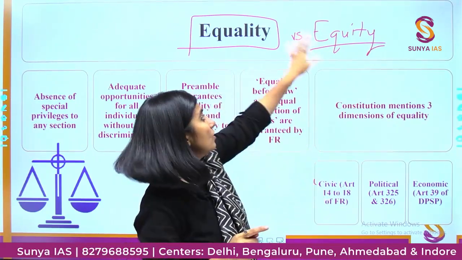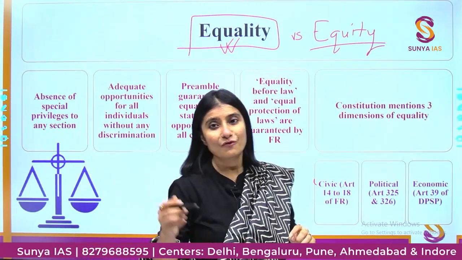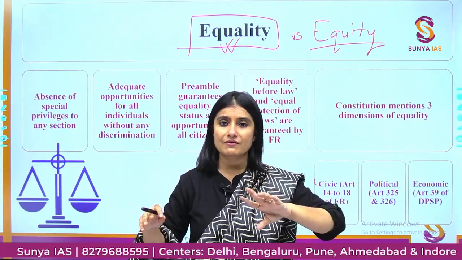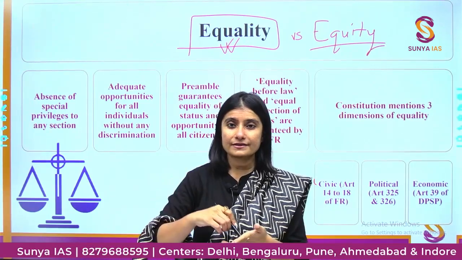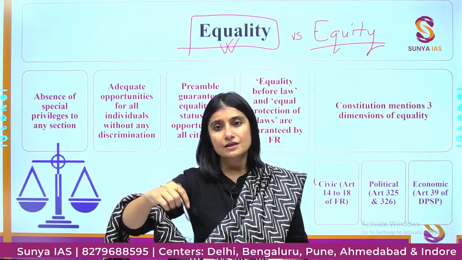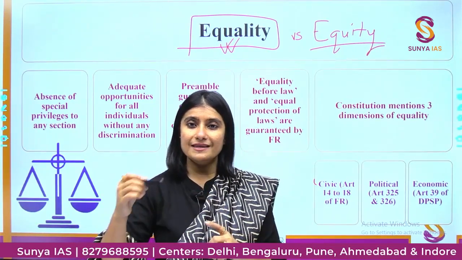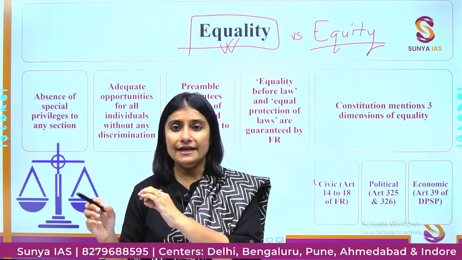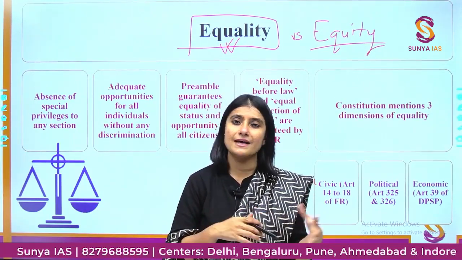This is called equality. But what is equity? When you have 10 chapatis and 10 people in front of you, but 2 of them have had their lunch and are full, you're not giving any chapati to them, but you're giving extra chapatis to people who have been starving. Then this principle is known as equity. It is also known as positive discrimination if we look at it from another angle.